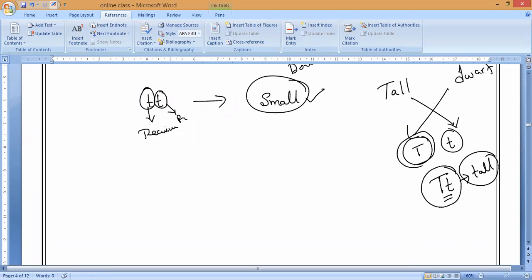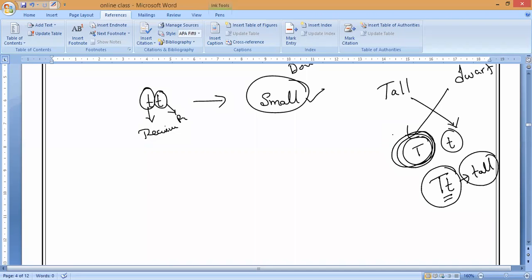Why? Here capital T is the dominant one, so we get a tall plant only in the next generation. After a few generations, the variation keeps accumulating, and there may be a chance of getting a dwarf plant. That is what we will study in the next class. So while we are crossing the tall plant and the dwarf plant, in the immediate generation we might get the dominant gene, but after a few generations the recessive gene will definitely come. That is all in detail we'll study in the next class.